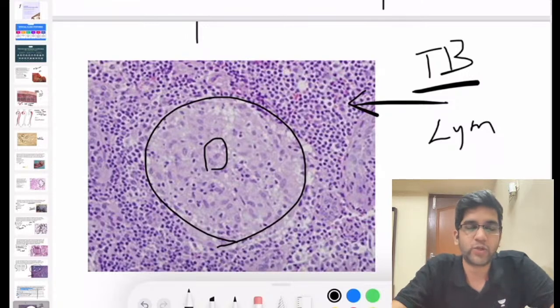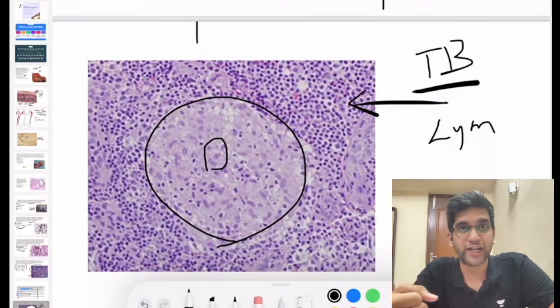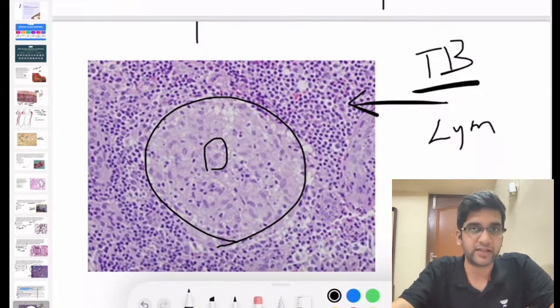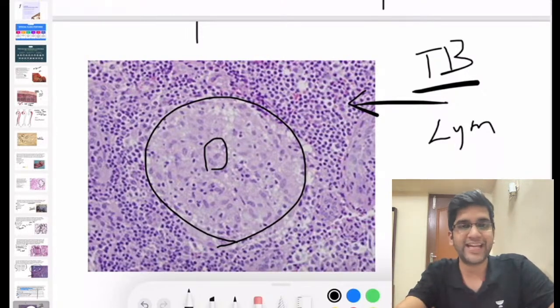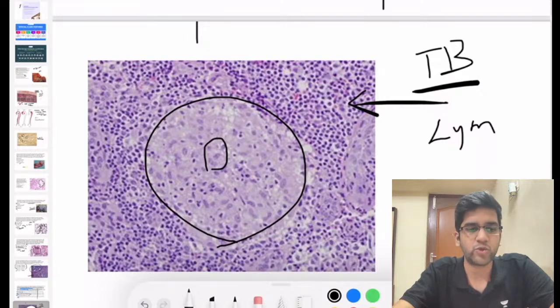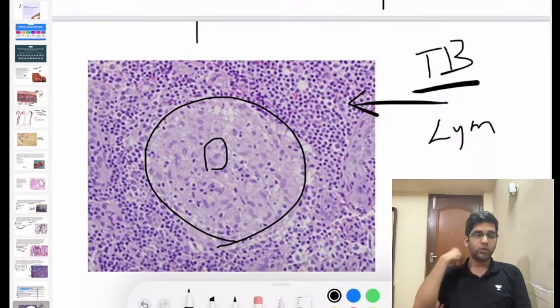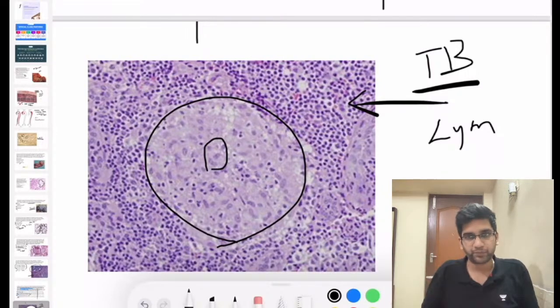Why do you see necrosis in a TB granuloma? Can I say my immunity is strong enough to kill the TB bacilli, which causes necrosis, the caseous necrosis? The caseous is due to the mycolic acid content of the tuberculous bacilli, right? So my body was very good in immunity. It was able to destroy the TB bacilli and you had necrosis.